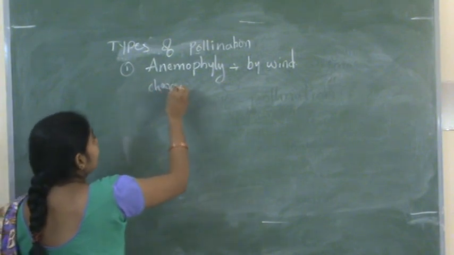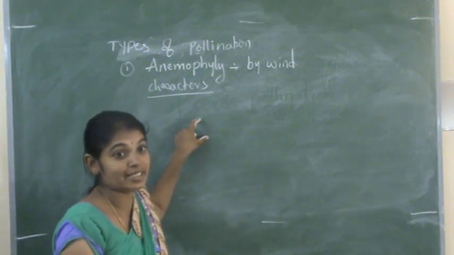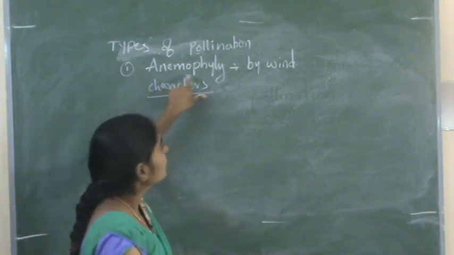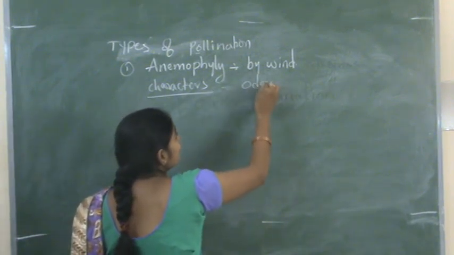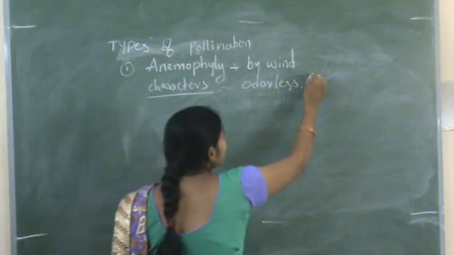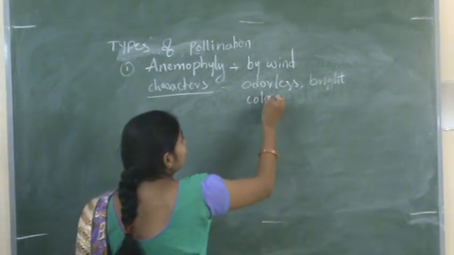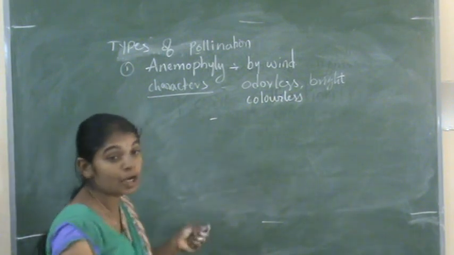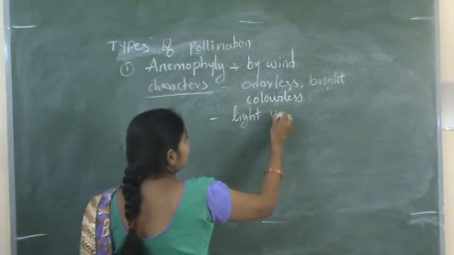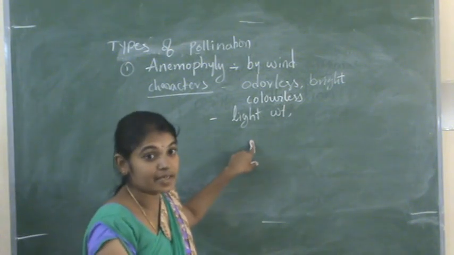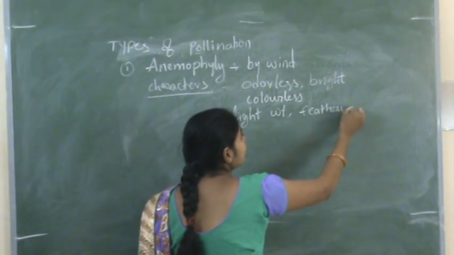Now the characters of flowers and pollen grains when transferred by anemophily: the flowers are odorless and bright, or sometimes colorless, and the pollen grains are lightweight and contain feathers or wings.